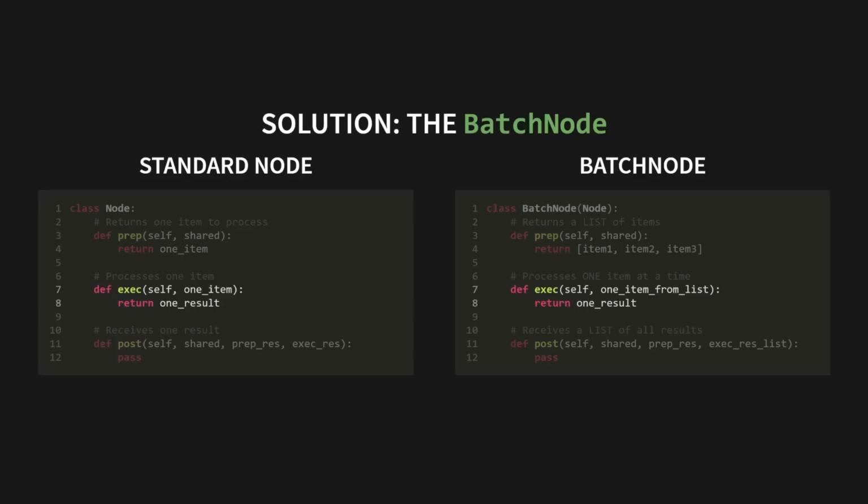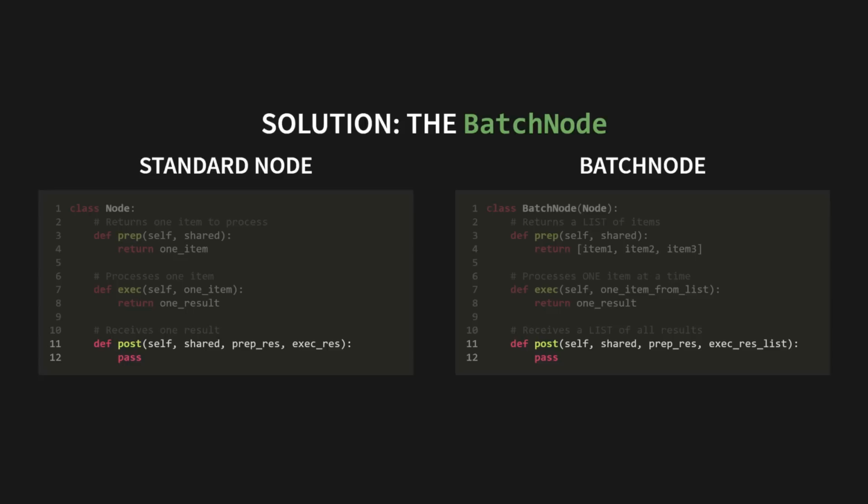It processes one item, finishes, then processes the next and the next all the way down the line. Finally, the post method is a bit different too. It waits until all the items in the batch have been processed. Then it receives a single list containing all of the individual results from each exec call. This is perfect for when you need to aggregate or save all the results at once.